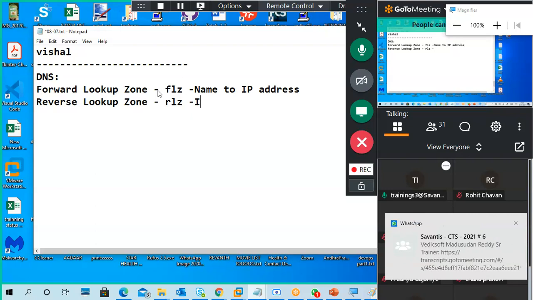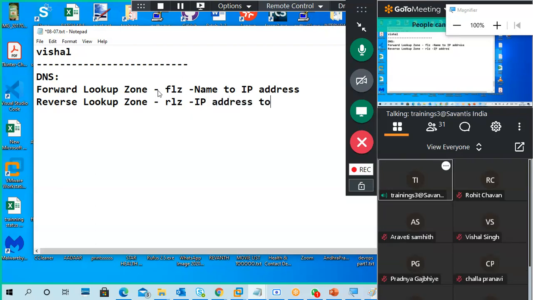Reverse lookup zone is IP address to name, exactly say FQDN, fully qualified domain names. So forward lookup zone maps domains and their records to an IP address, and reverse lookup zone maps IP address to FQDNs.